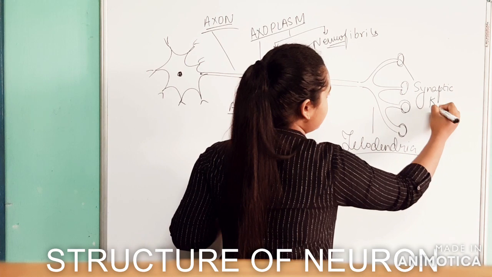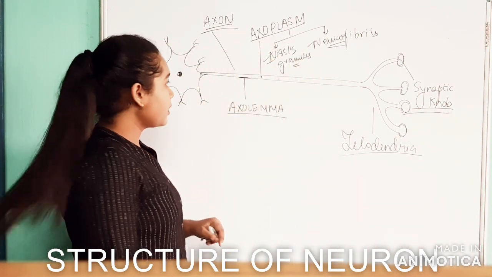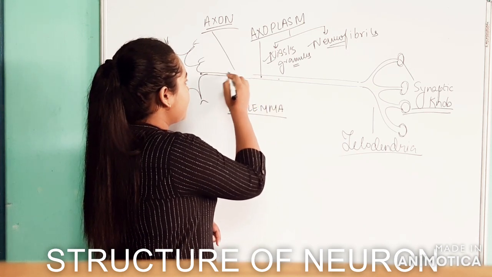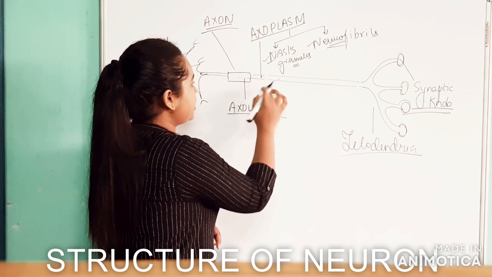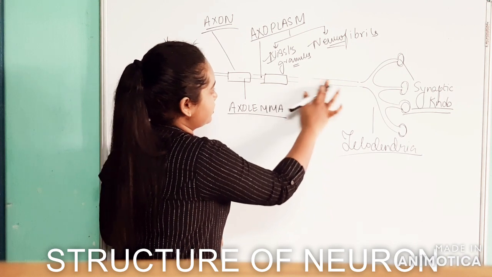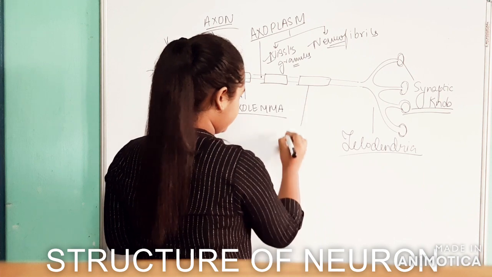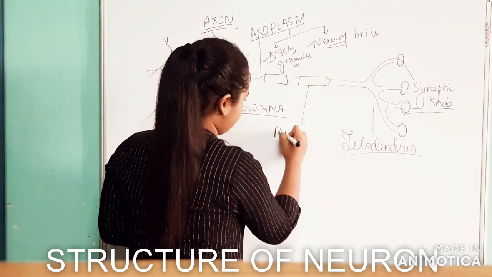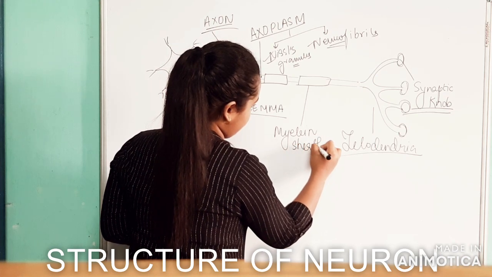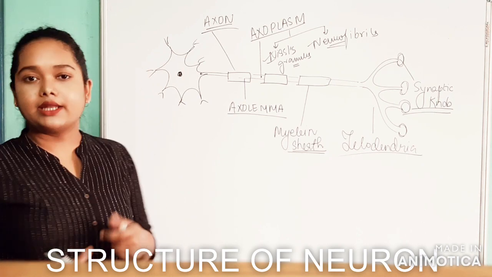Synaptic lobe. Clear? Now this axon is being covered by a sheet, a sheet which is formed by a layer of phospholipid, like this. Okay. So this layered structure is known as myelin sheath. Now what exactly are myelin sheaths?